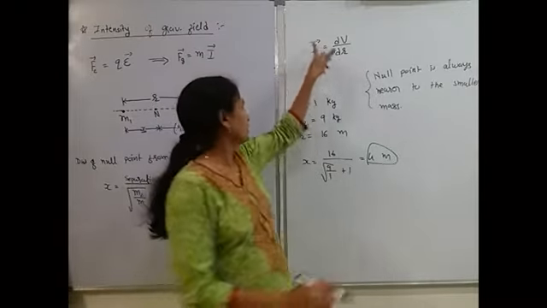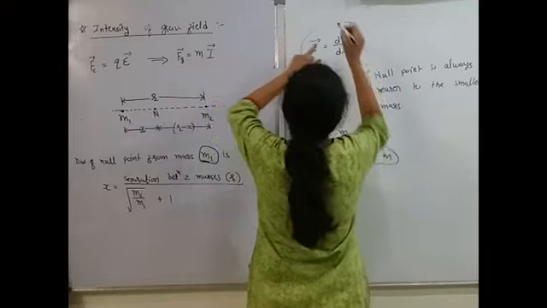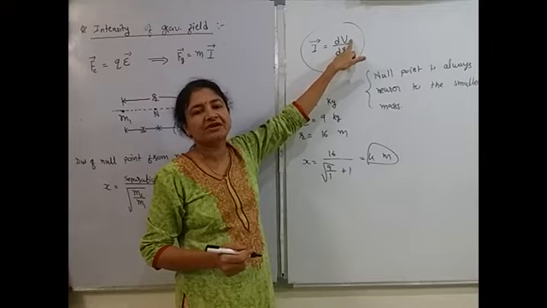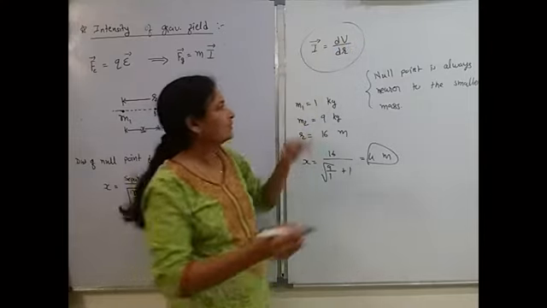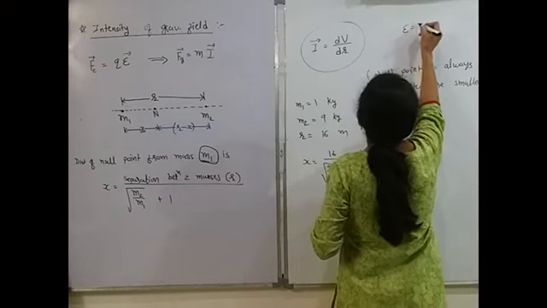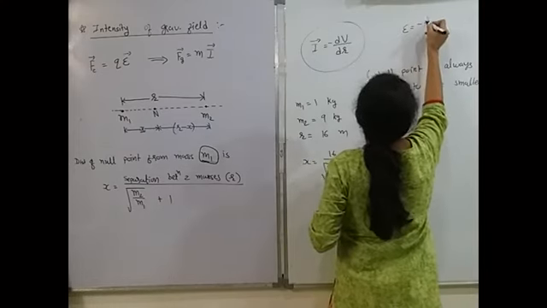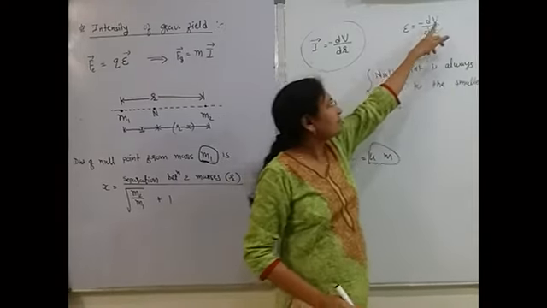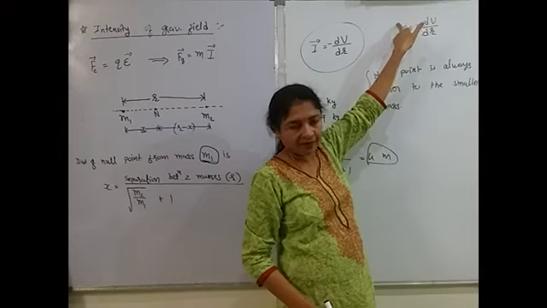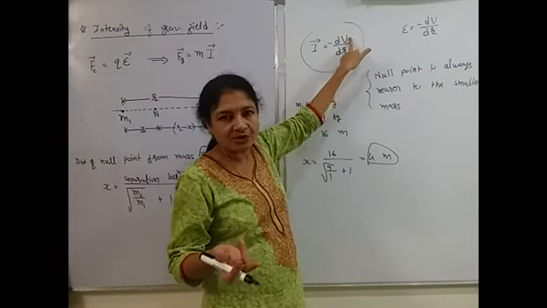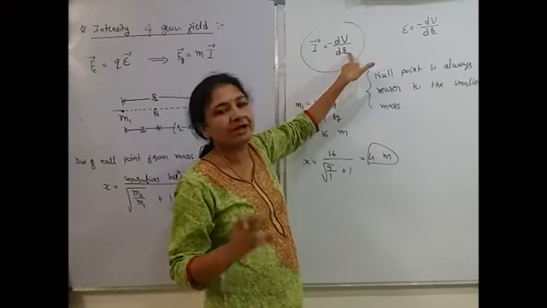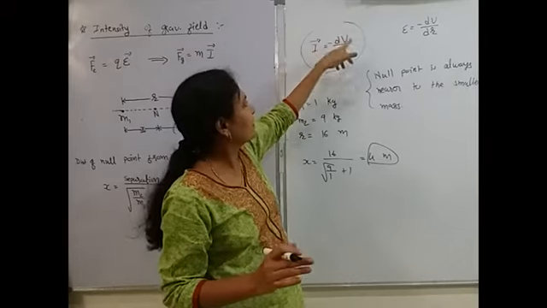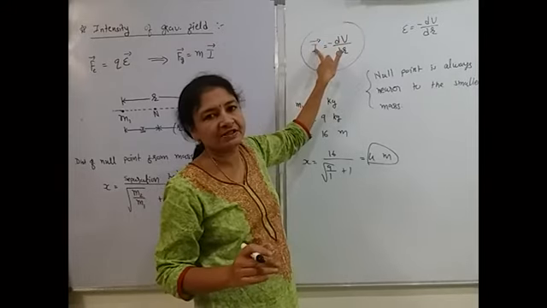Now one more point, this I, intensity. What is the relation between intensity and potential? Here we have to consider gravitational potential. In 12th we obtained E is equal to minus dV by dr. If you differentiate electric potential, you get electric field. Similarly here, if we differentiate gravitational potential with respect to position, we can get intensity of gravitational field. But after discussing potential we will be able to discuss this thing in detail.